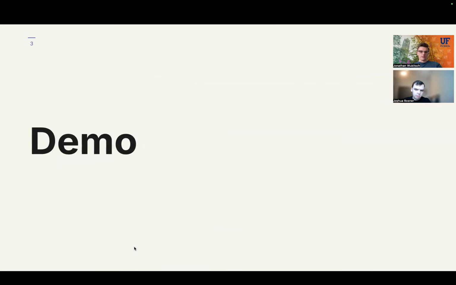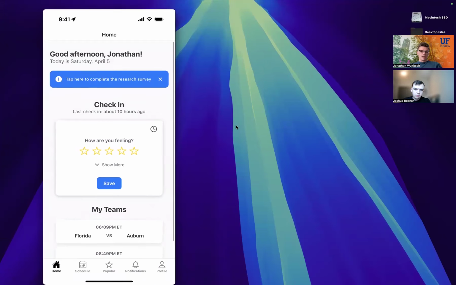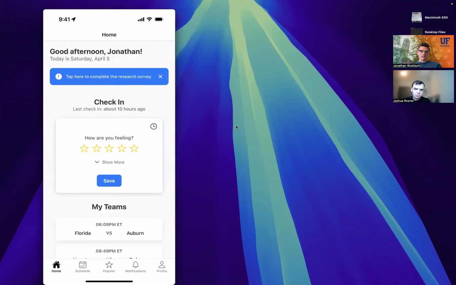Yeah, and I'll just go ahead and give everyone a quick demo of it here. So I've got it running on my device in front of me. The first thing that users will see once they are signed in or signed up for the first time is this kind of home or welcome screen. So this contains a couple pieces of useful information.